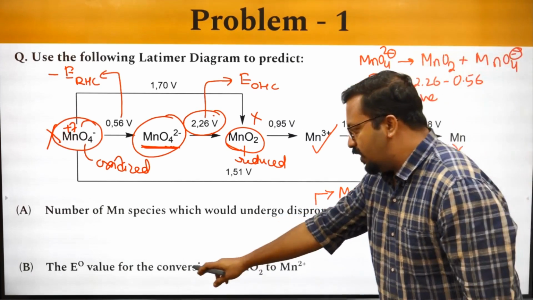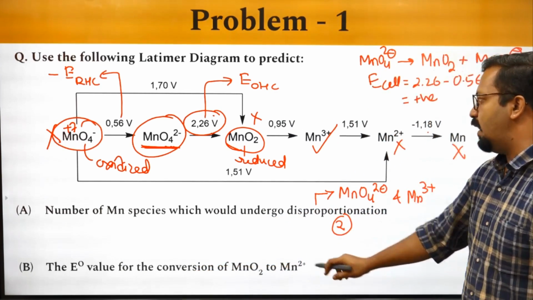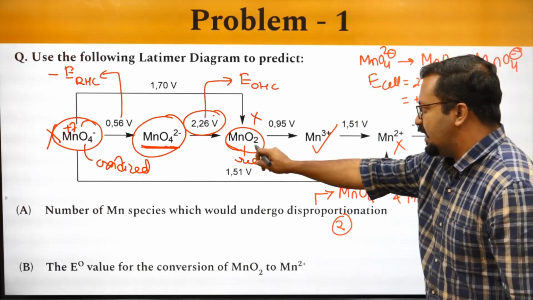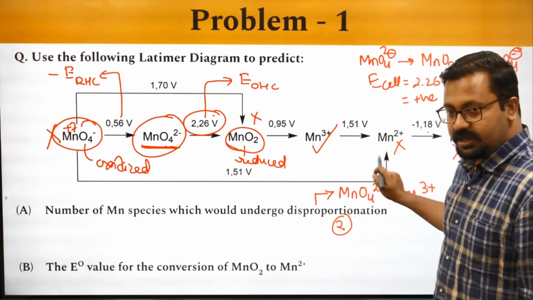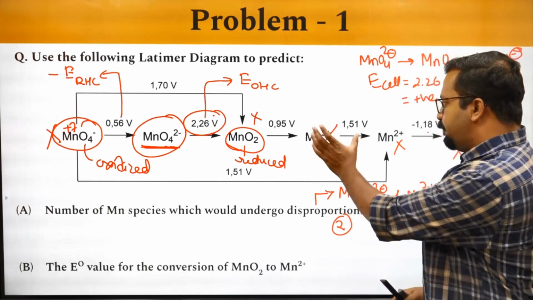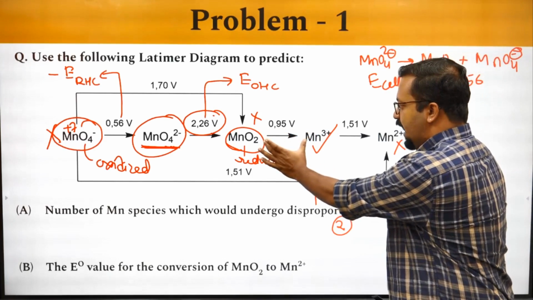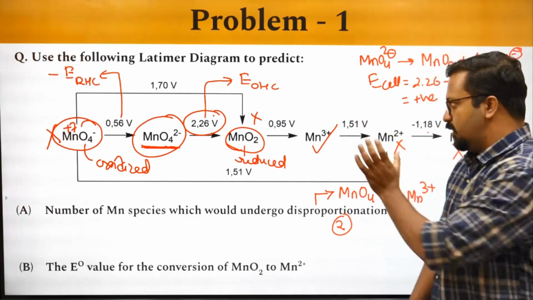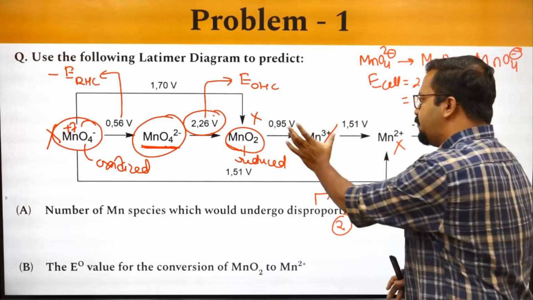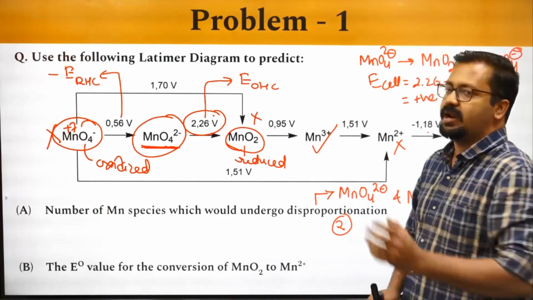What is the E naught value for the conversion of MnO2 to Mn2 plus? MnO2 to Mn2 plus, can you see that it is complete reduction, and this reduction is completely utilizing this reaction as well as this reaction. So this whole reaction, MnO2 to Mn2 plus, is made up of two half reactions.